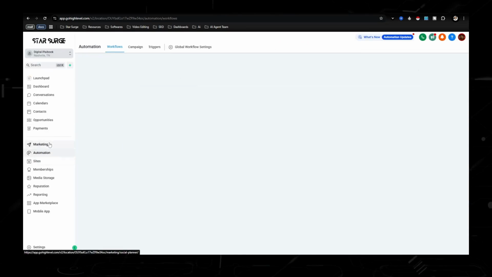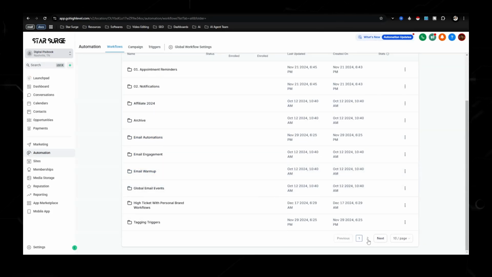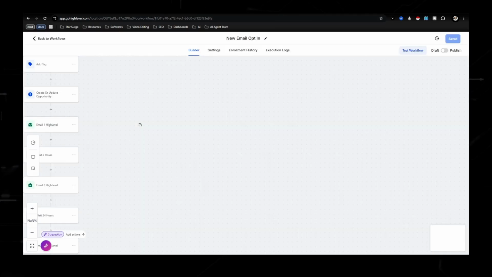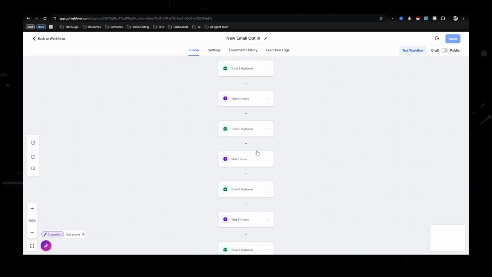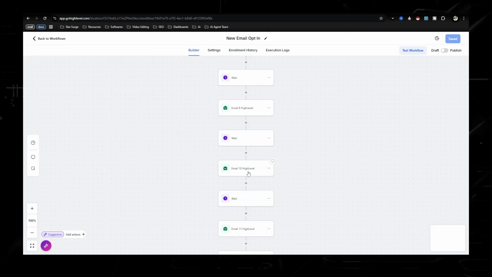Let's go to automations. So there's a bunch of automations in here. The email automations, you'll have like different email warmups, but I want to take you to this one, which is called the new email opt-in. And why I recommend you guys using this one is because there's already about 60 emails in here. Now, they are geared towards promoting high level, but all you got to do is just go into ChatGPT and tell it to rewrite the email for whichever tool that you want to promote.